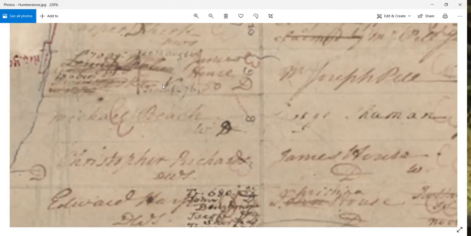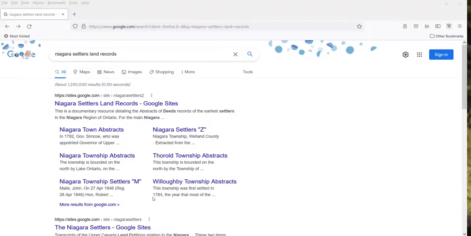And remember, it did say Lewis maybe. This is very difficult to read. Things have been scratched out, but that does say Lewis maybe. So I want to show you something else.